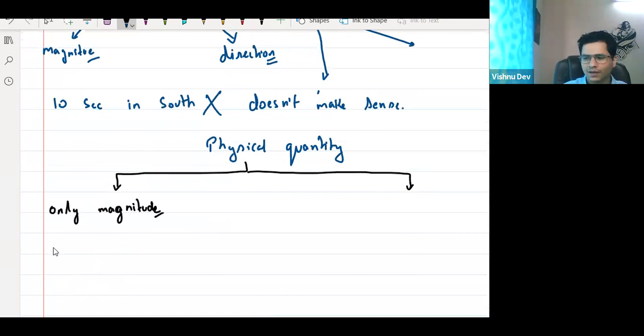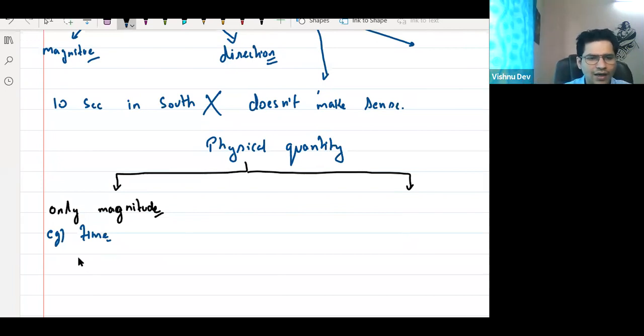Okay, Gokul, I'll explain. Example, I'll tell you: time. Think about it. In time, do you think about direction? If someone asks you how much time you studied, do you say, I studied for 2 hours in South? I studied for 5 hours North? No, no. So obviously for time, we just require value. We just require magnitude.